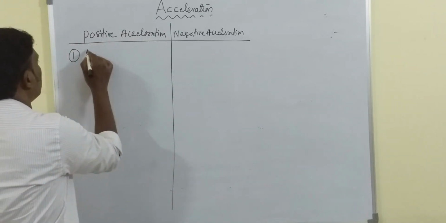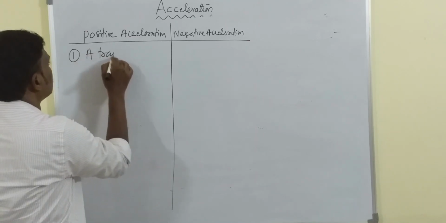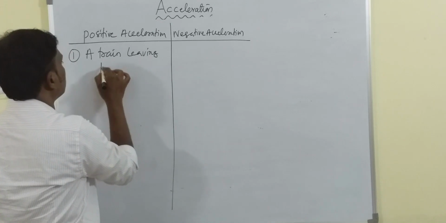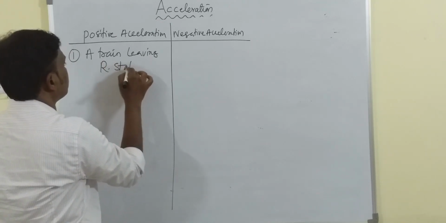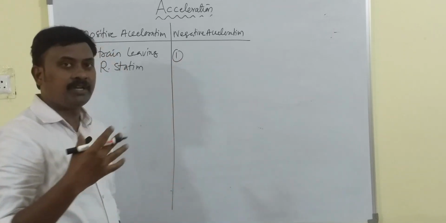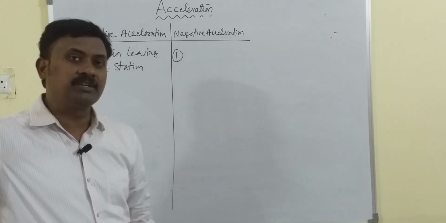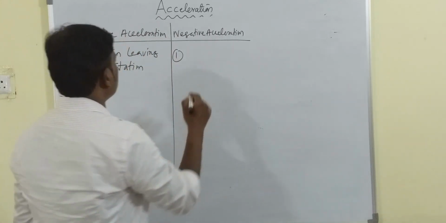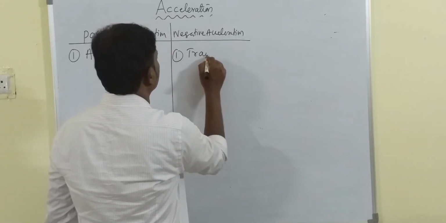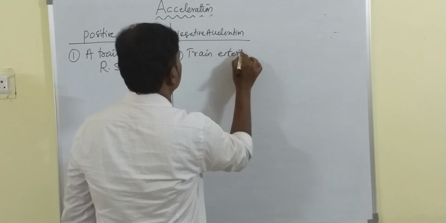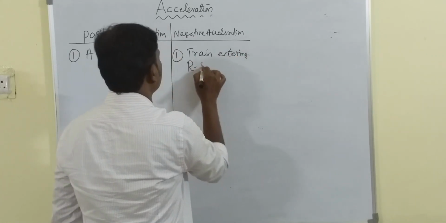So, a train leaving a railway station. And in this example, a train entering the railway station. So while entering, what happened? The velocity of the body decreases. So, a train entering a railway station.